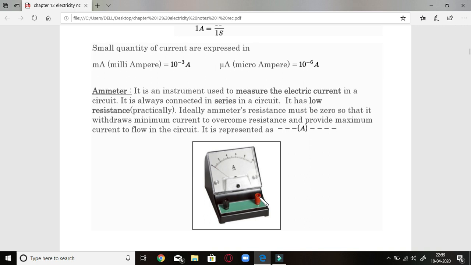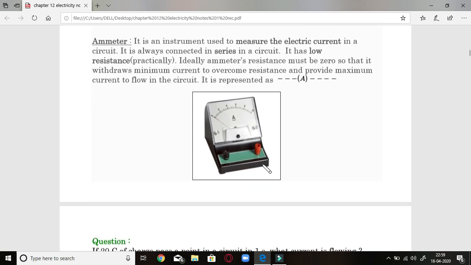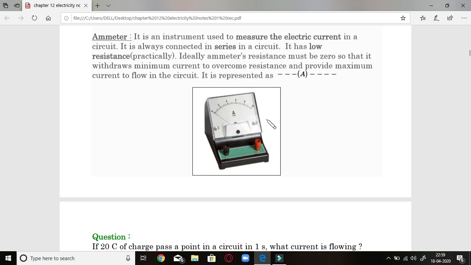This means when we connect this ammeter with the battery, the black end of the battery will be connected with the black terminal of the ammeter through a wire, and the red terminal will be attached to the red terminal of the battery through a wire. It is represented by this symbol. One very special thing is that an ammeter is always connected in series, or in line, with the circuit.